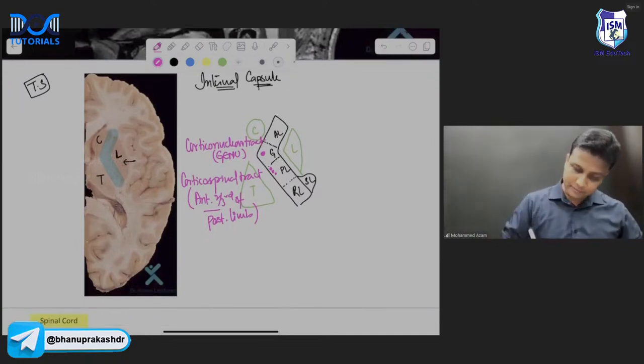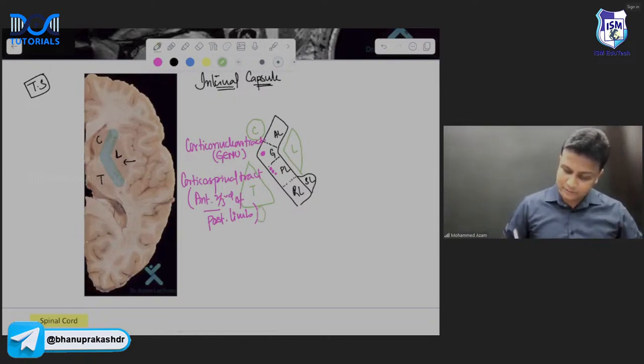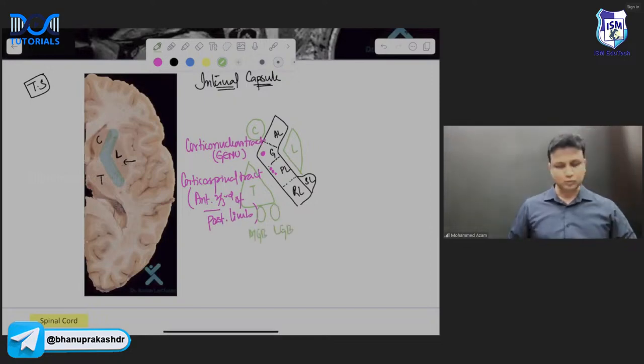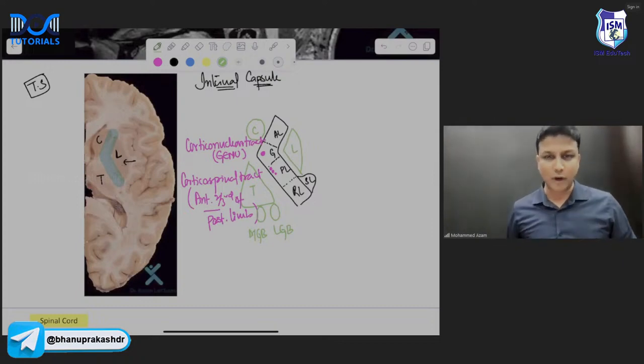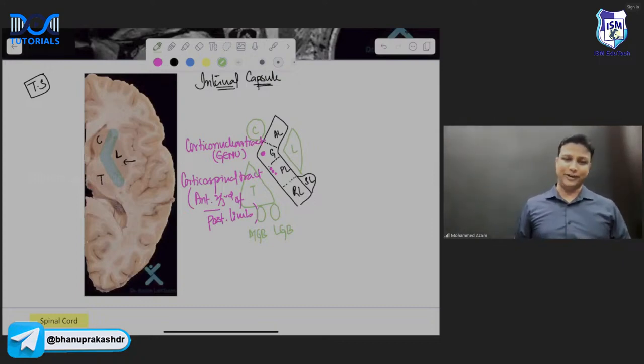Okay, now, my dear doctors, let me just add one more point over here, sir. I hope you all have heard about the geniculate body, sir. There will be a lateral geniculate body, and then there will be a medial geniculate body, sir. On the lateral side, lateral geniculate body, and on the medial side, medial geniculate body. And I think all of you have heard about these 2 geniculate bodies, and they come in the visual pathway and the auditory pathway also.